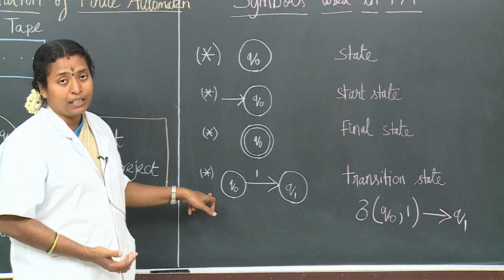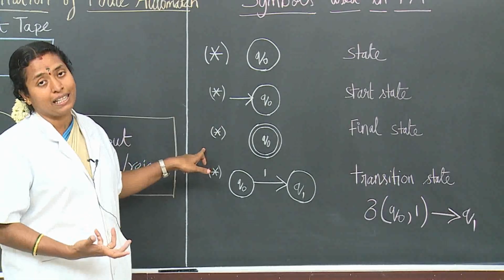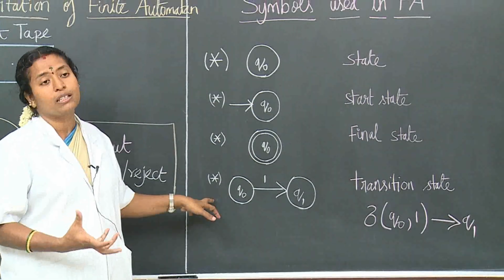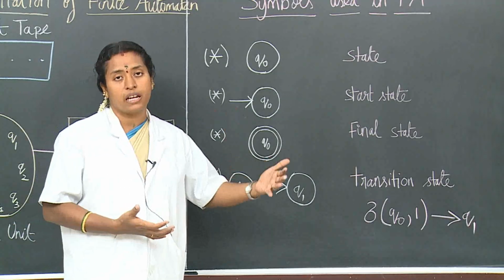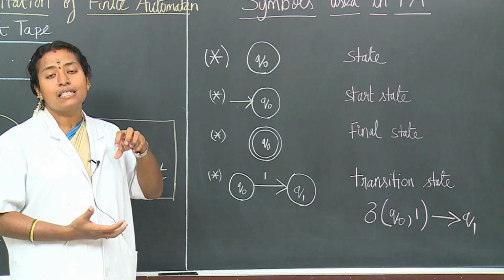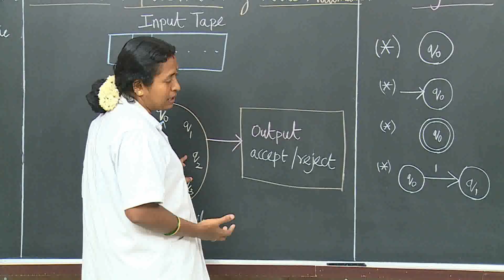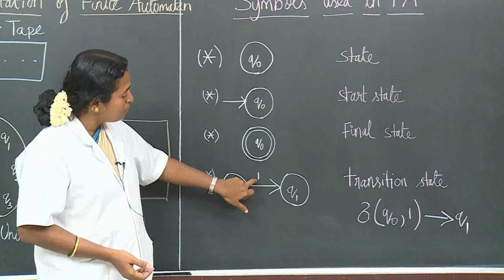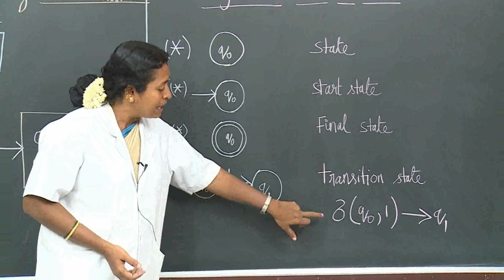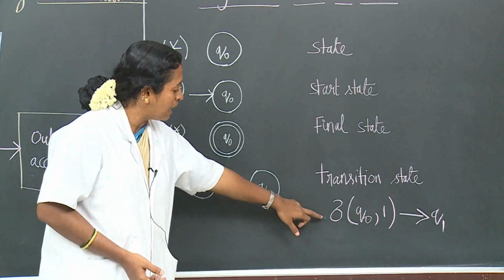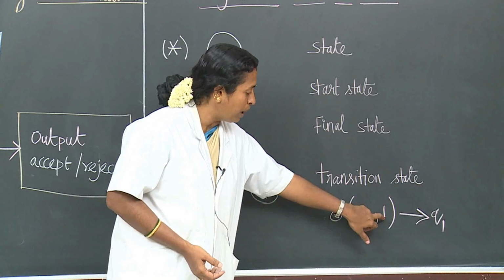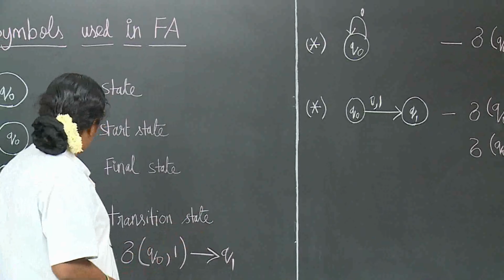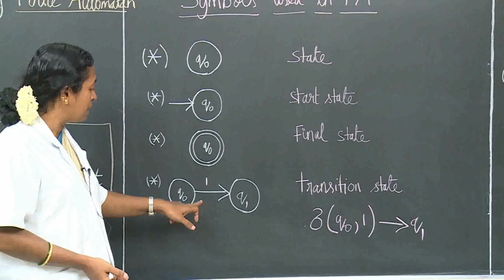Next, we can see the transition. So far, the first three we have seen are the states: the start state, intermediate state, final state. Now we can see the transition. Transition is nothing but a change of state. By accepting an input symbol, the state will move from one state to another state. That is transition. Here from Q0, by accepting the symbol 1, it moves to Q1. The delta symbol represents the transition. That is, transition of Q0 by accepting 1 to Q1. Clear? Next, we can see the types of transition. This is one kind of transition, that is accepting symbol 1.